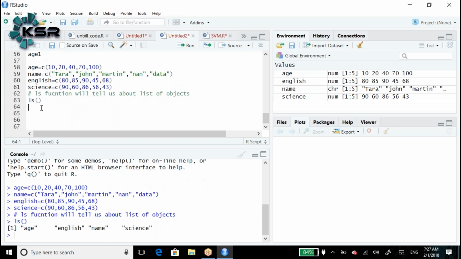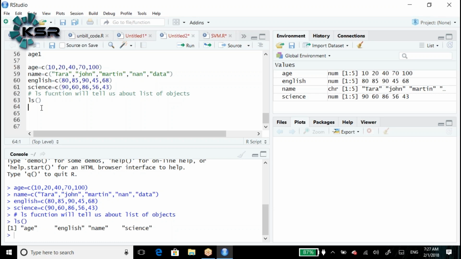How many objects can we see? We can see age, English, name, science. Automatically we can see all the four: age, English, name, science. All are the four objects presented here in this case.